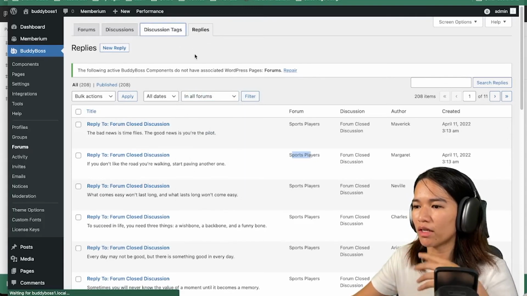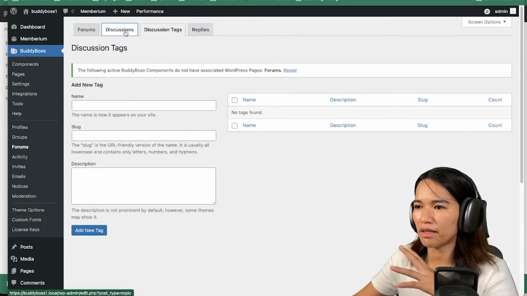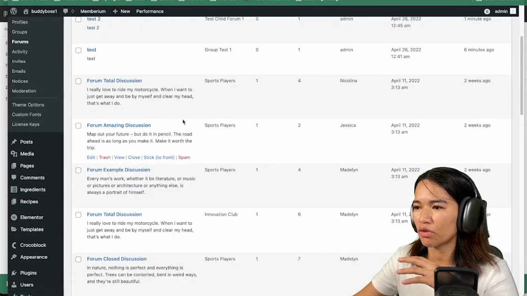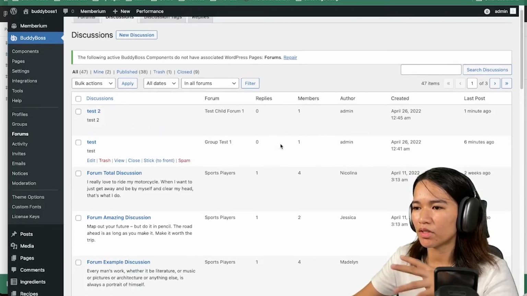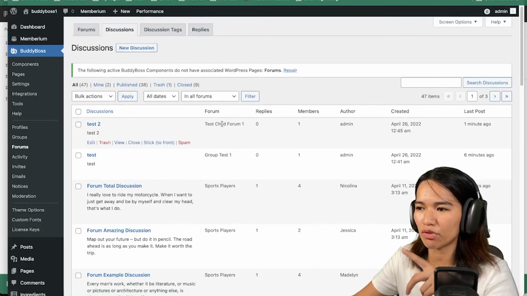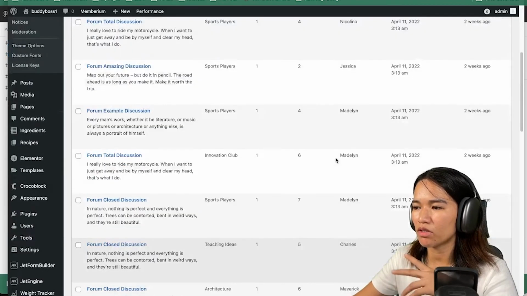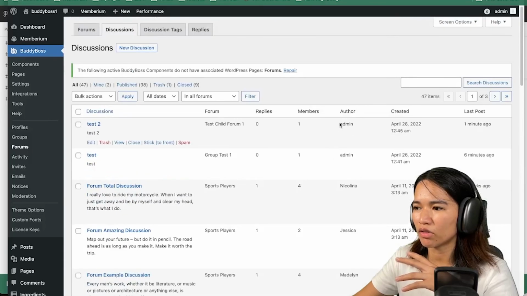So if you want to just browse through and see what's going on, this is the place for you to check. So every group name that's attached to that forum you can see here. Or every discussion, for example, this is a discussion, you can see which forum it belongs to, and so on, and how many members, etc. And of course, you could also see the author.